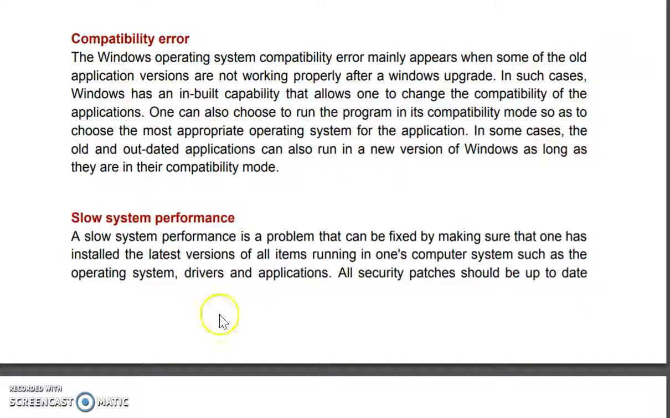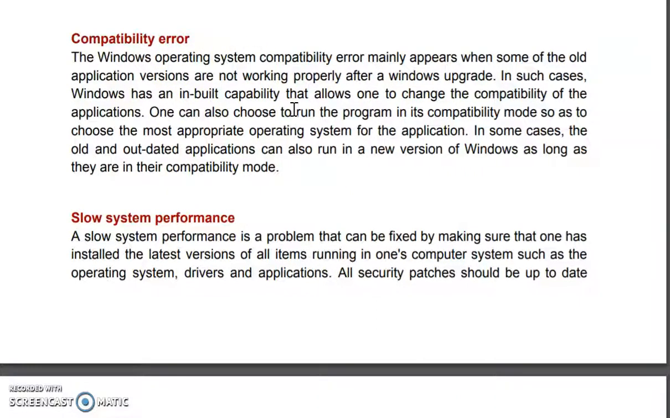Compatibility error. Suppose you are using the latest operating system and you have old applications; it will not support them. For example, if you are using Windows 10 and a very old version of Microsoft Office, that will not be supported. Vice versa, if you have an old OS and you use a new Office or any new application, there will be a compatibility issue. The operating system will not support these applications, and when you try to open that application, it will give a compatibility error. So you have to find out the version supported by your operating system.